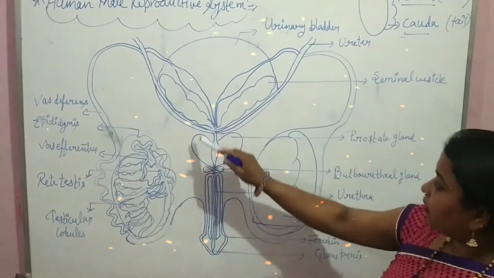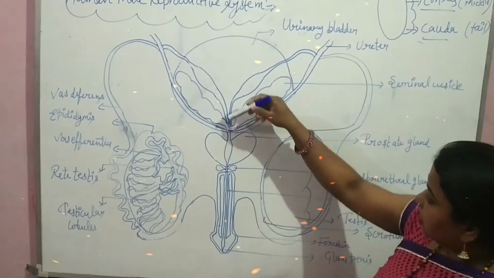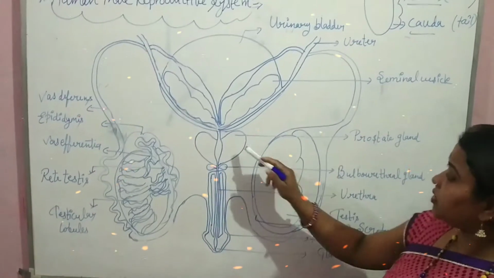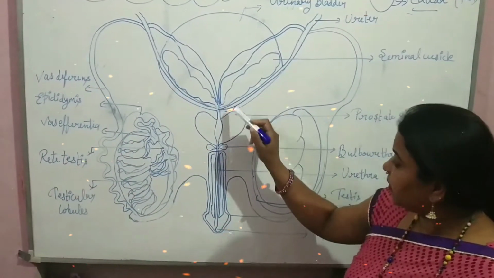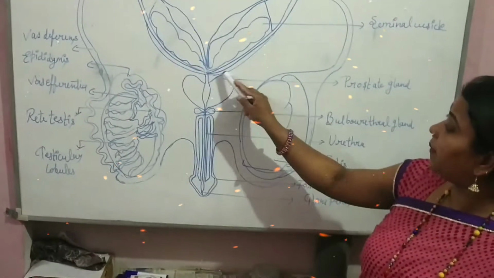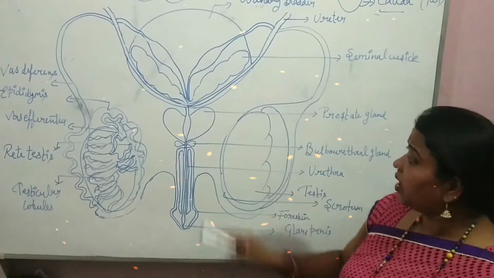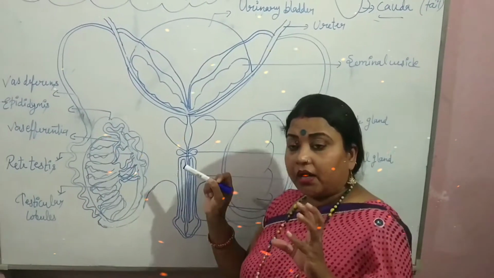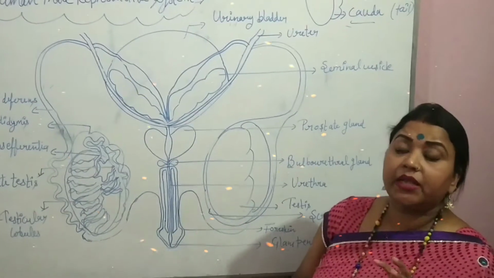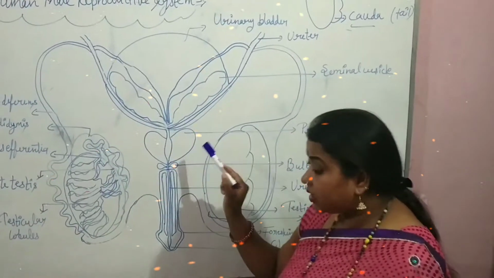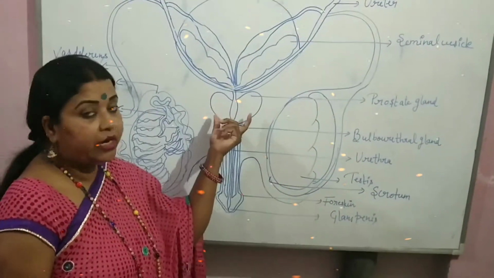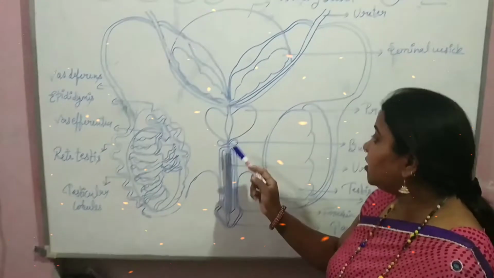Now, from the seminal vesicle, these sperms reach another accessory gland, that is the prostate gland. This prostate gland is situated just below the seminal vesicle, and the length of the prostate gland is approximately 4 centimeter. It is pyramidal in shape and grayish in color. It also contains some alkaline fluid having citrate, calcium, phosphate and some enzymes, and it produces approximately 30 to 40% of semen.